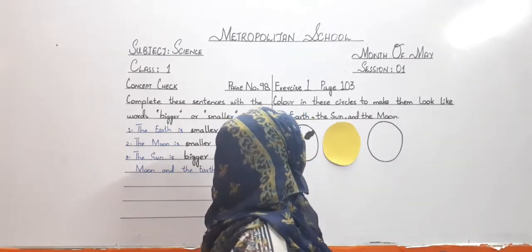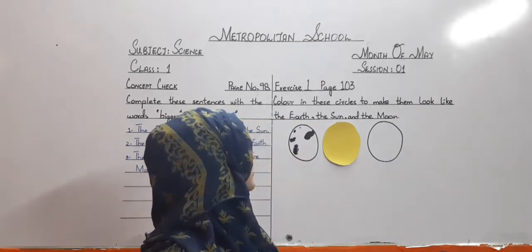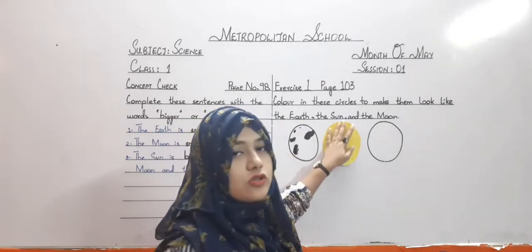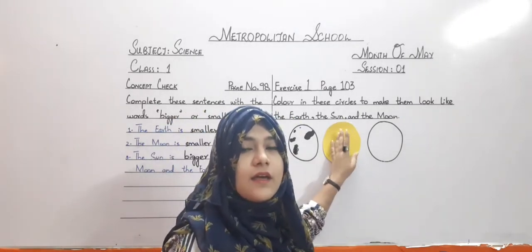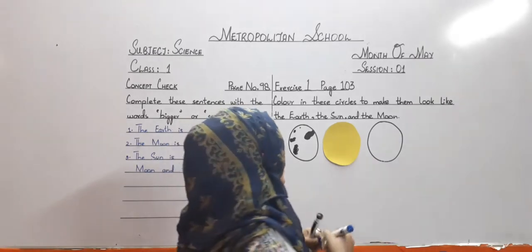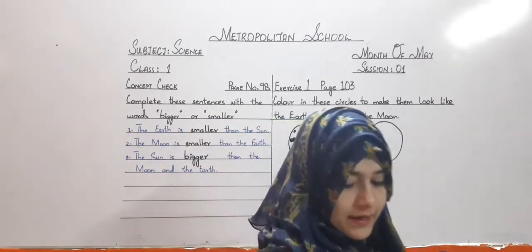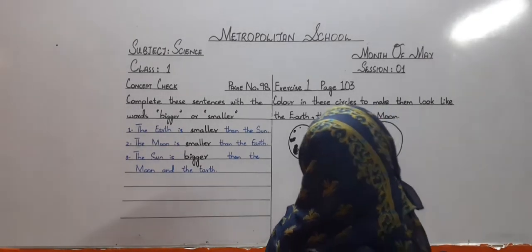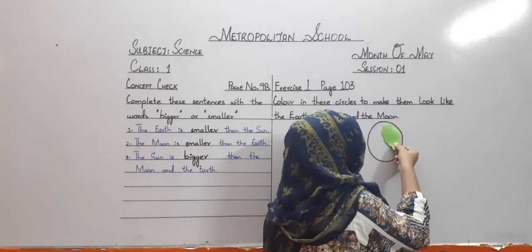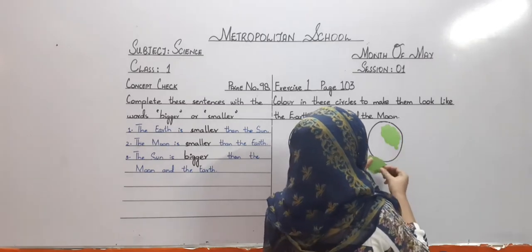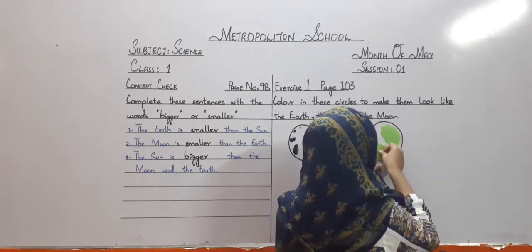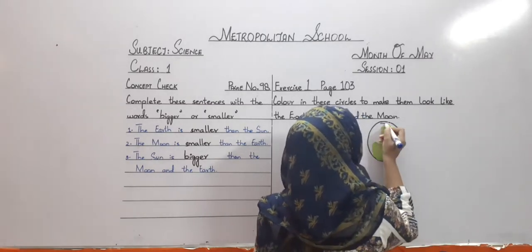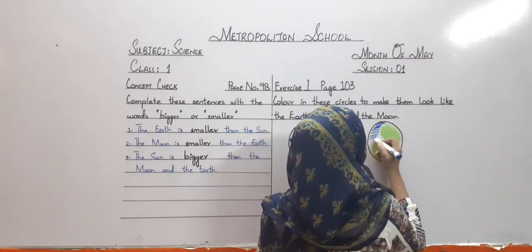Then we also know that our earth consists of two things, land and water, right? So we will first make land on the earth with green, and then water with the blue.